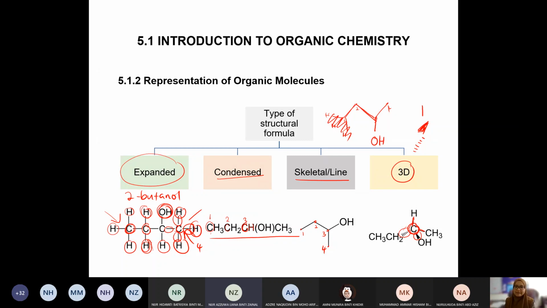Same plane. Okay, tapi yang wedge ni kenapa dia gemuk? Kenapa dia macam ni? And then the other one tu, kenapa ni dia hitam, the other one tu dashes? Kenapa dia macam tu?